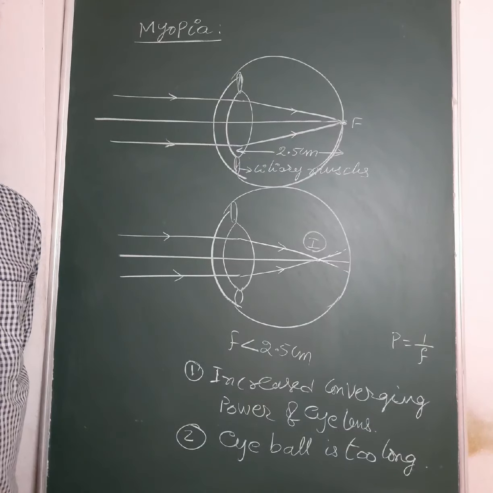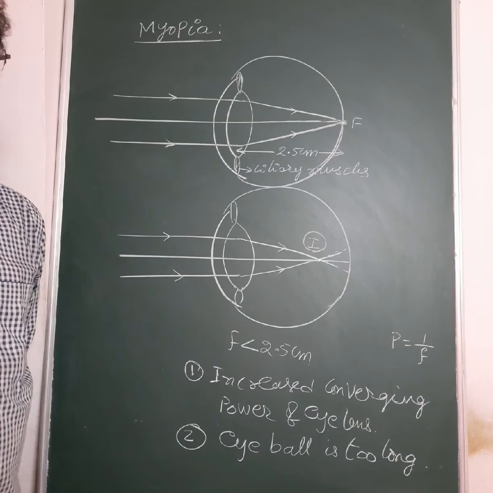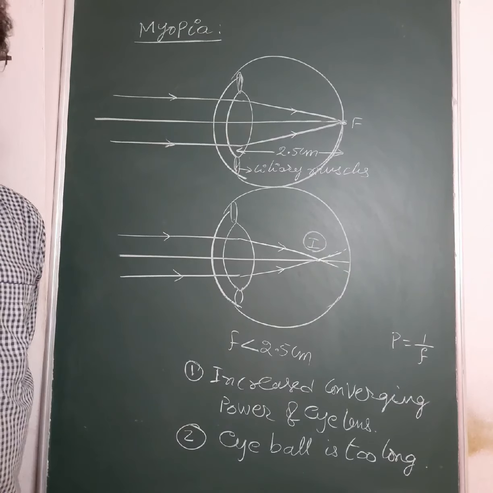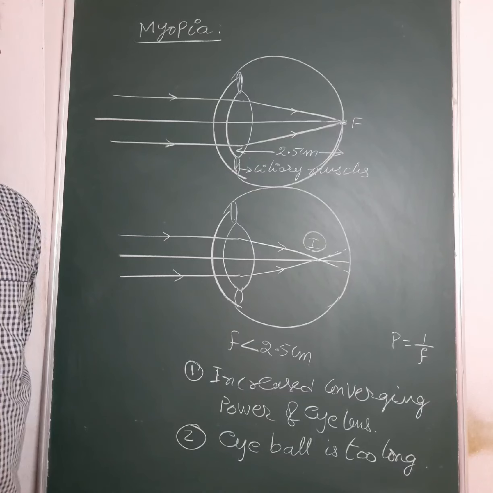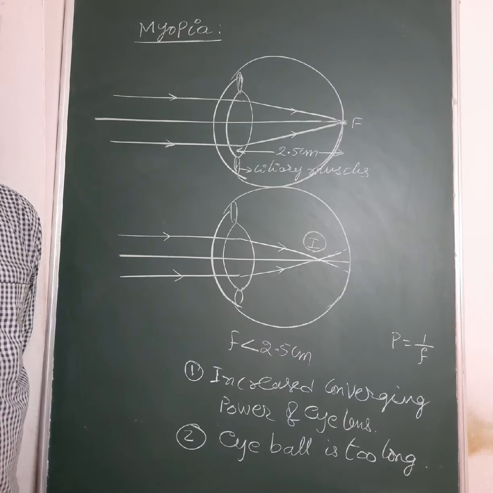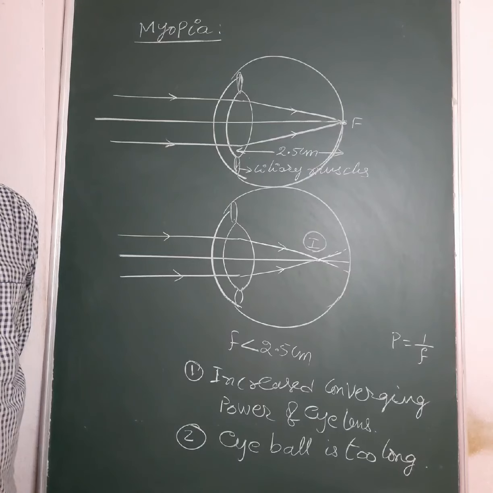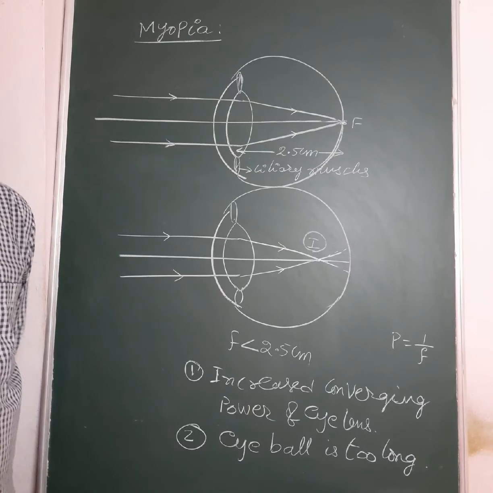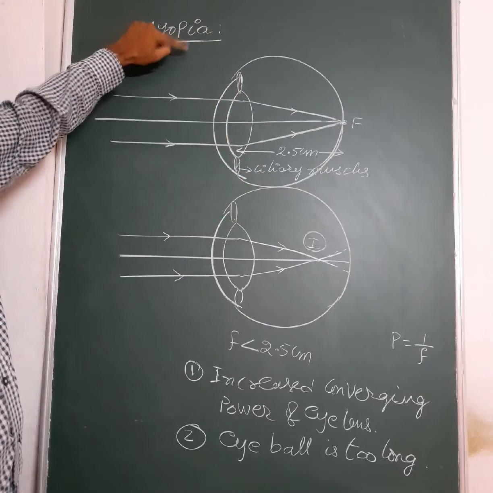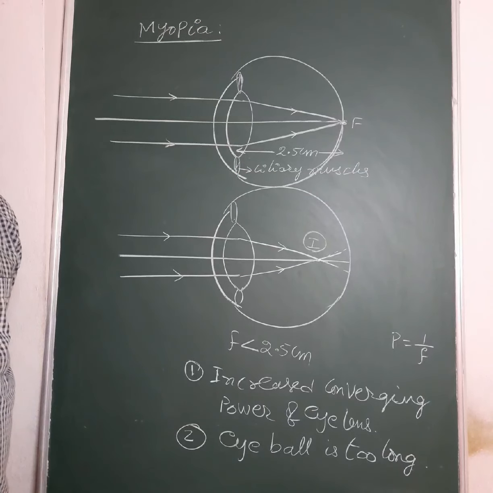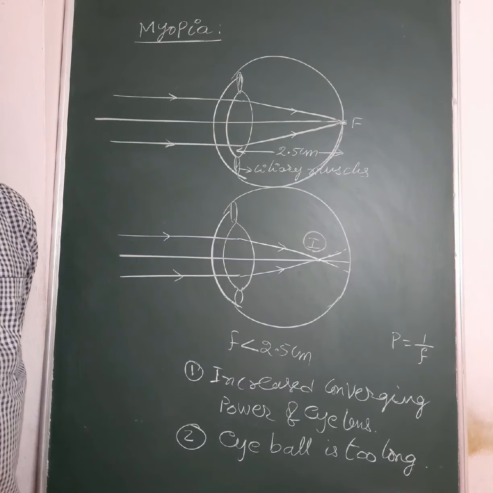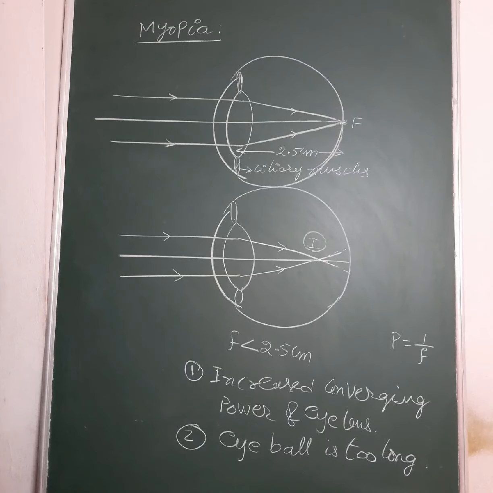One person may see up to 1 meter clearly, so his far point is 1 meter. The second person may see up to 1.25 meters clearly, so his far point is 1.25 meters, which is less than infinity. So for any person suffering with myopia, the far point is less than infinity.